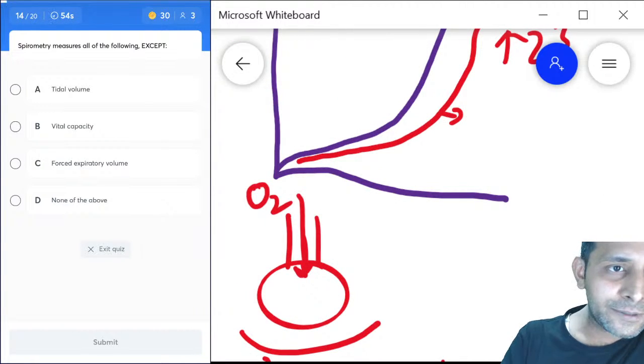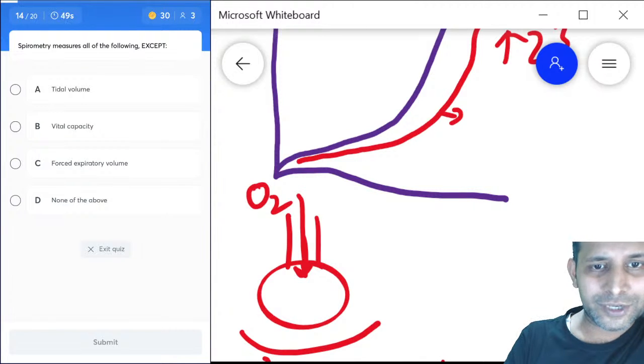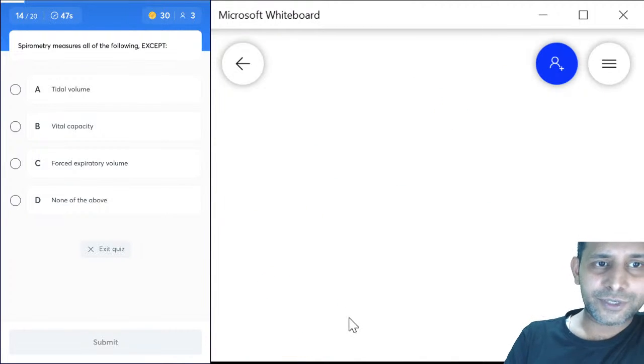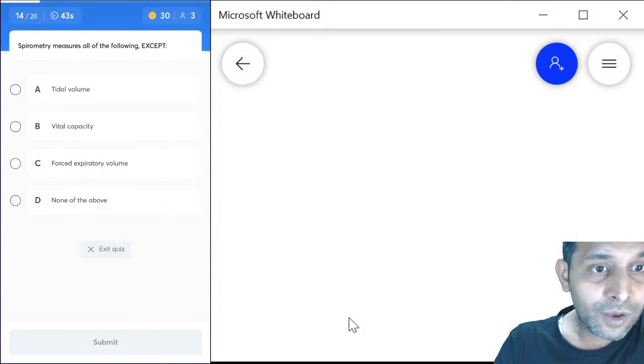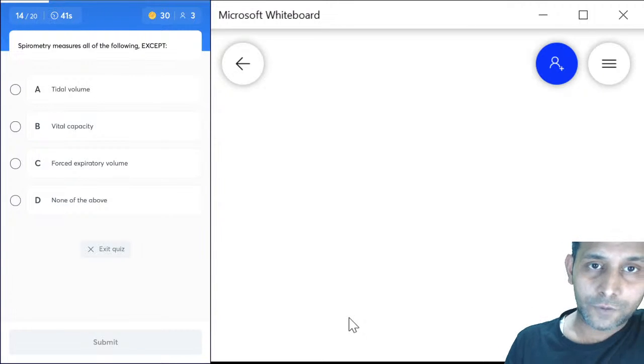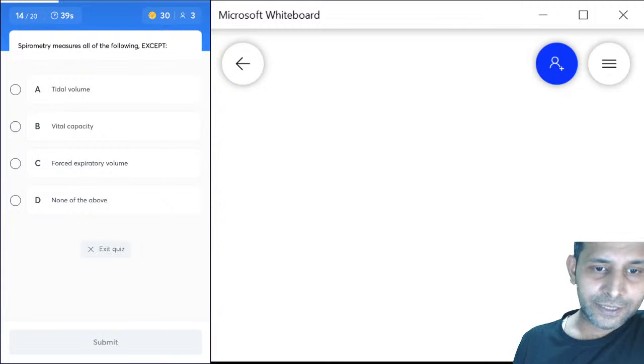What is the next question here? Spirometer measures all of the following except. Again, a repeat question here. What does it not measure? But the options are different: tidal volume, vital capacity, forced expiratory volume, none of the above. What do you think is the right answer?